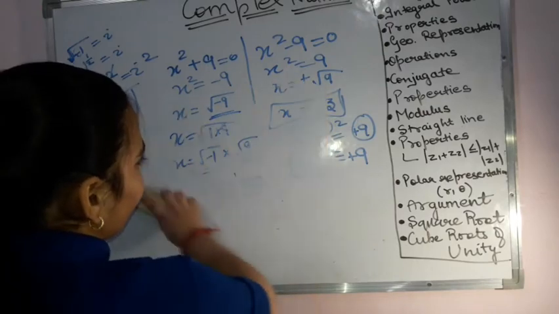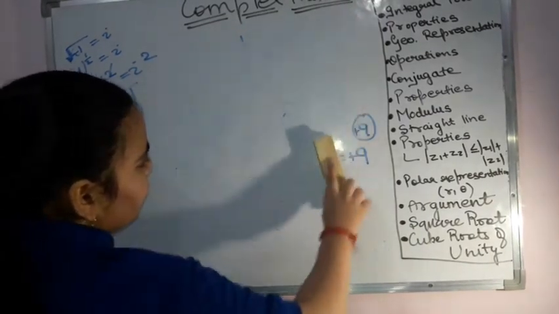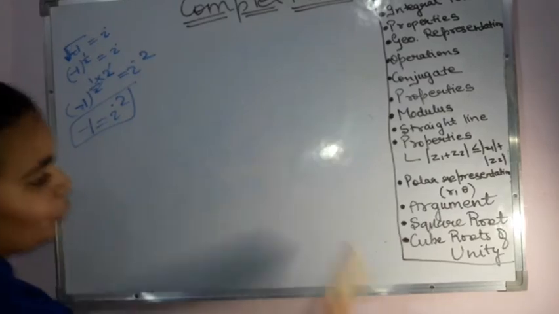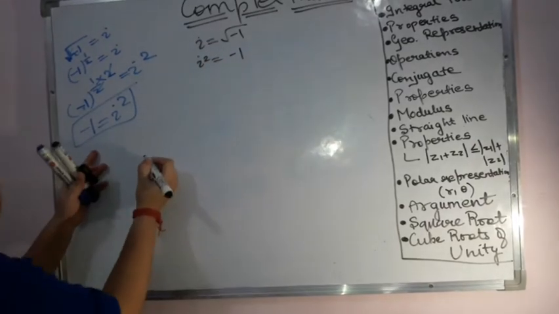Now I have seen i is equal to the square root of -1, and i square is equal to -1. Then what do we have for i cube? These are the integral powers. It means we are increasing the integer and saying what the value will be for that power. So I have i is equal to the square root of -1, and i square I am having as -1, as I just saw.